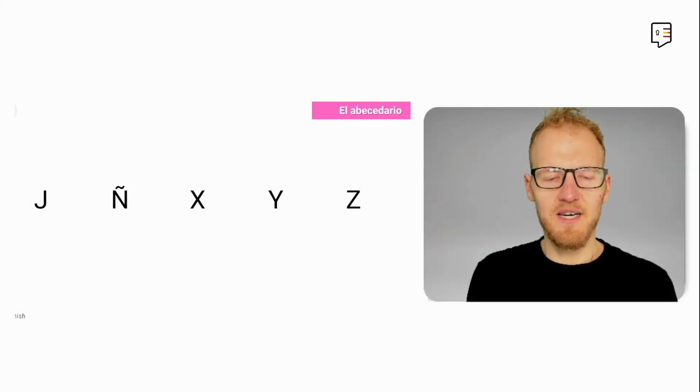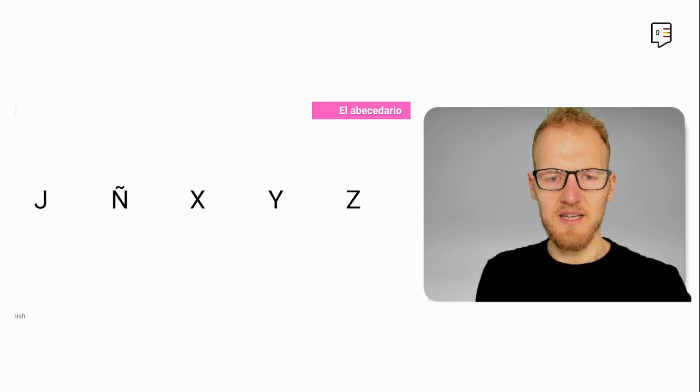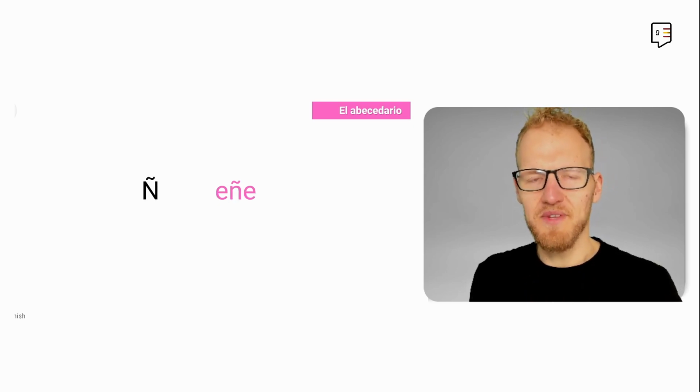So now let's move on to these letters that are new to you. So these are the J, the ñ, X, Y, and Z. In Spanish, the J is called J. Same sound as the G from your throat, like history, but stronger. La J. Then we have the ñ,